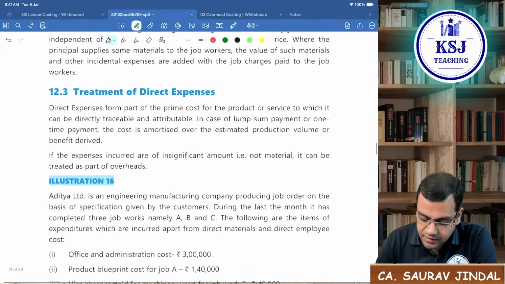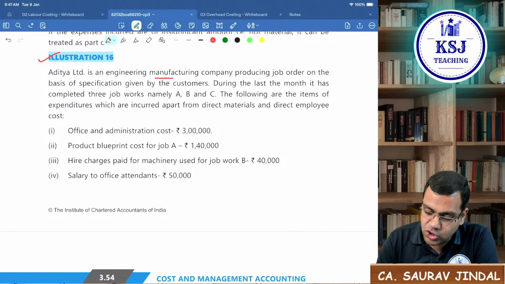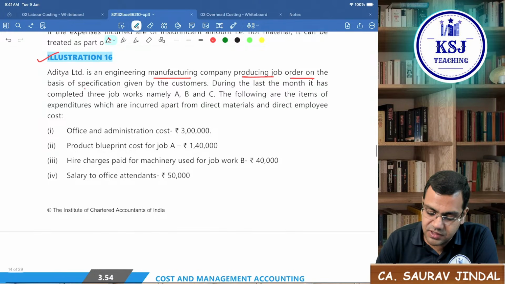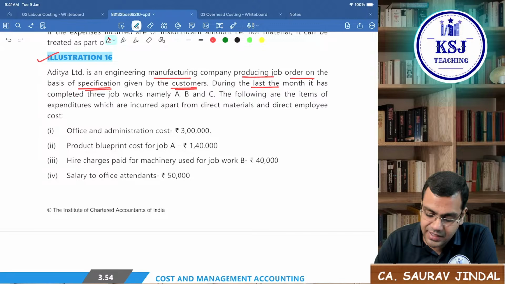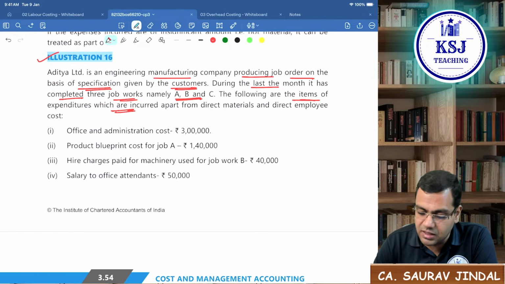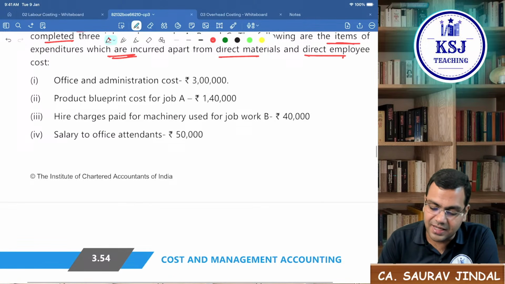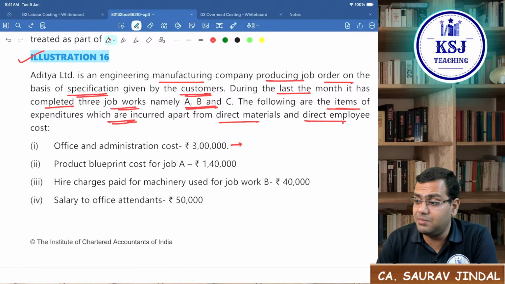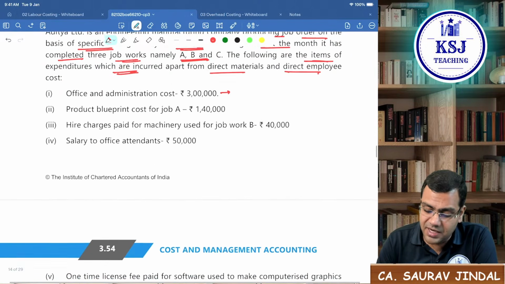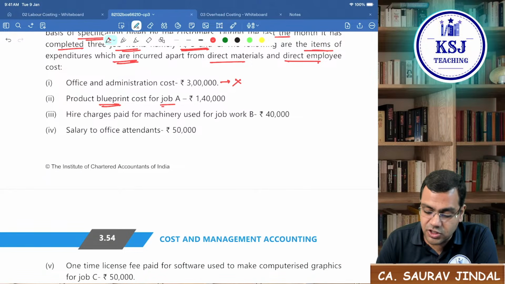Clear? So there is one question on this. Aditya Limited is an engineering manufacturing company producing job orders on the basis of the specification given by the customers. During the last month, it has completed 3 job works, namely A, B and C. The following are the items of expenditure incurred apart from the direct material and direct employee cost. Office and administration cost 3 lakh. Is it related to any specific job out of A, B and C? No, sir. Right. So will it be a direct cost? No. The product blueprint cost for the job A.